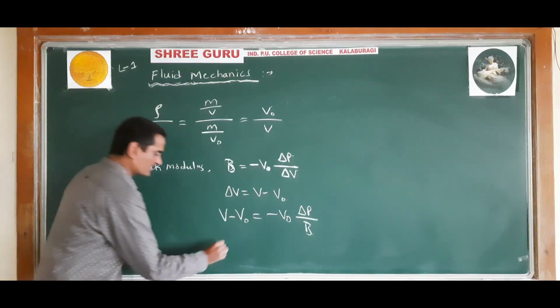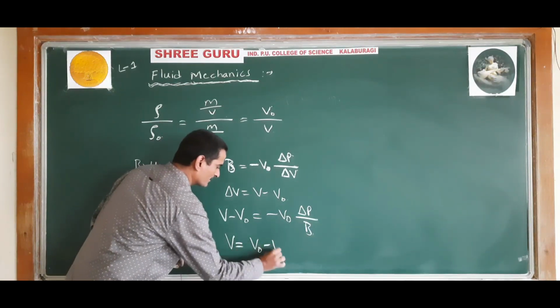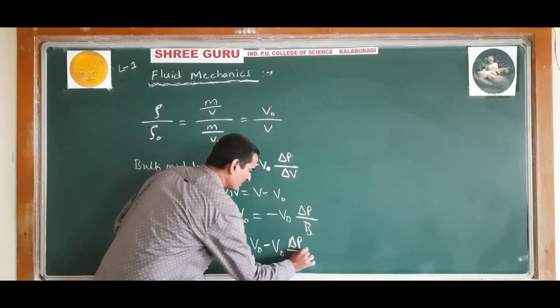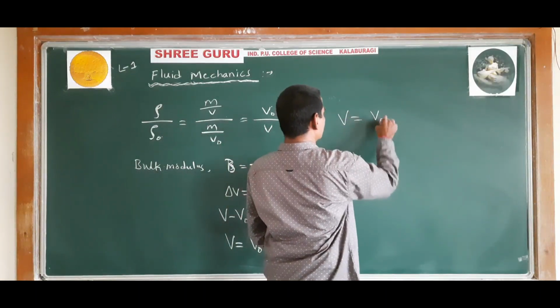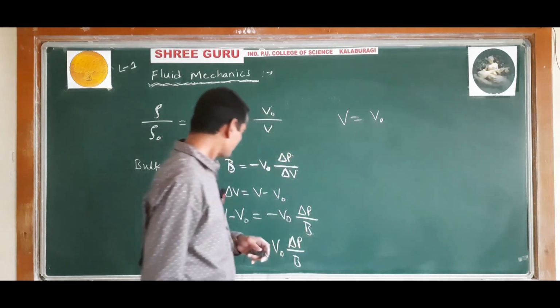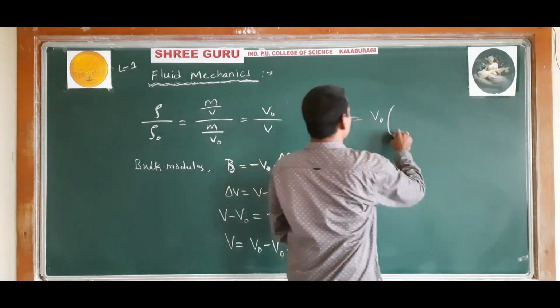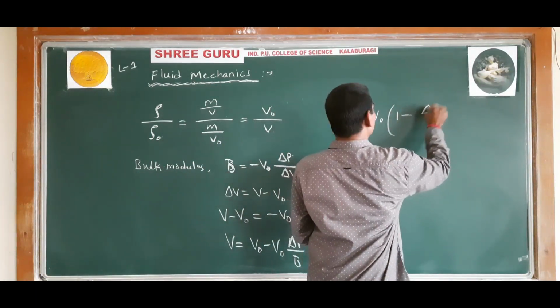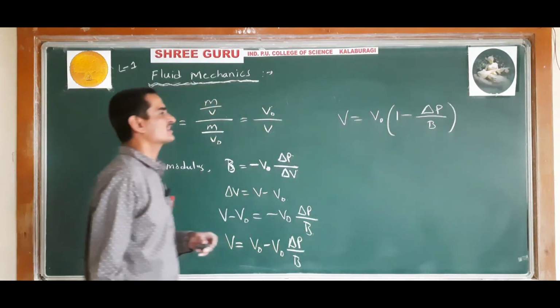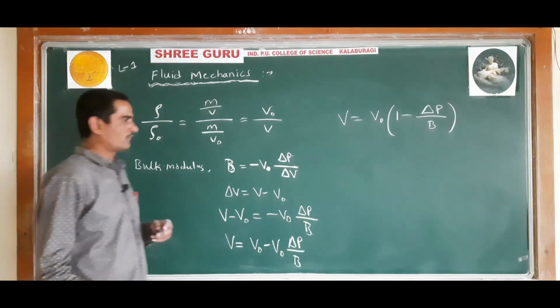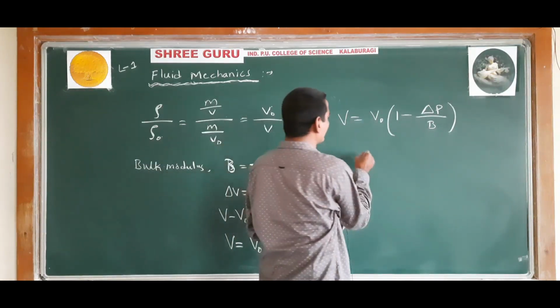Further you can write V is equal to V naught minus V naught delta P divided by B. V naught is taken common, so then you will write 1 minus delta P divided by B. So this is the variation of volume. Now the variation of density.